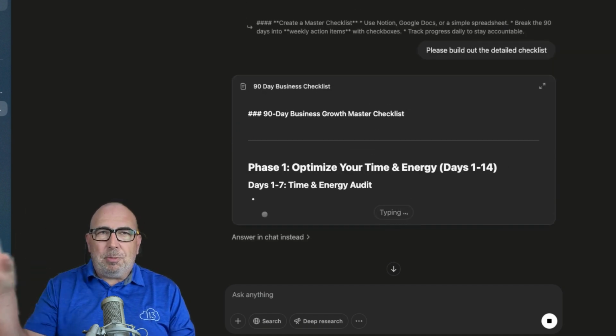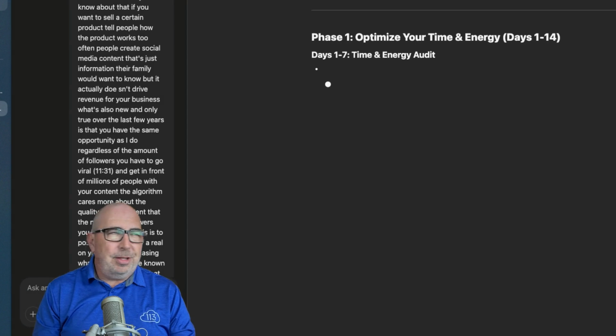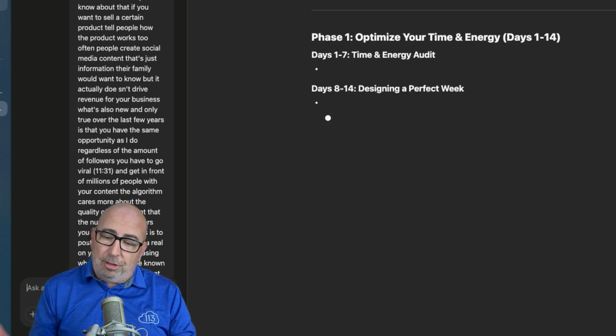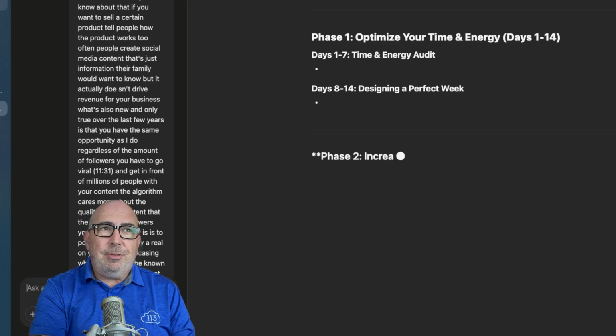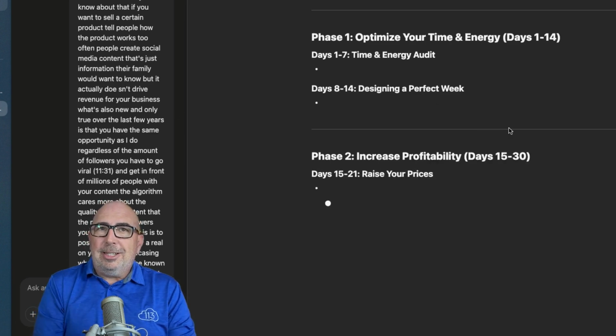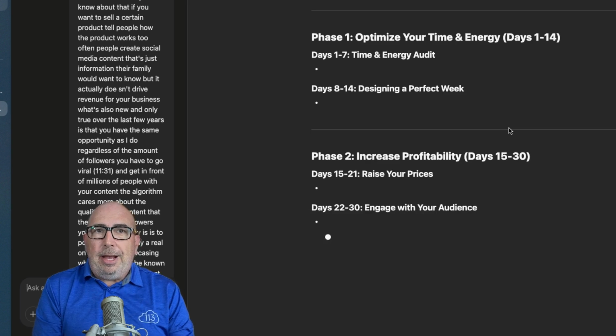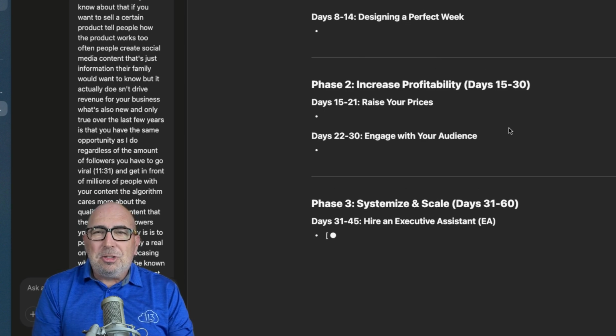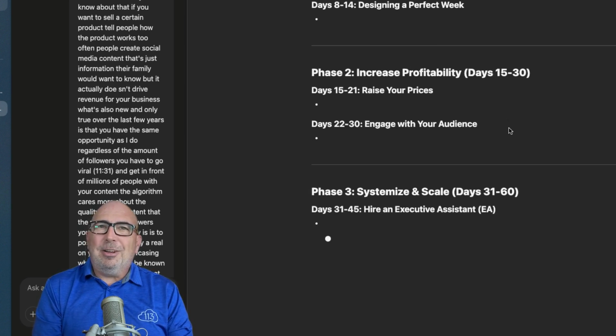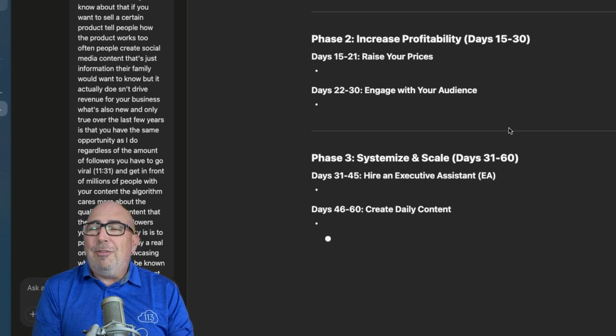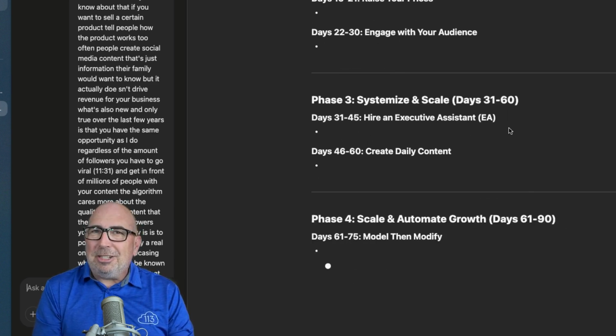You notice it put it in a box here because now, as it moves over there, it is going to build out a document for us as opposed to just having a chat. On the left now is the chat, and on the right is the document it's building. As you'll notice here, it is providing us almost none of the information. So we're going to have to go back and ask it, once it's done, to please fill in the items that go in the bullet points that it hasn't provided for us.